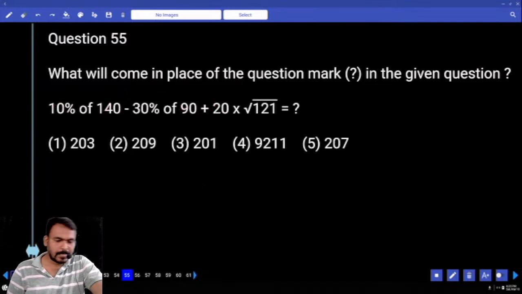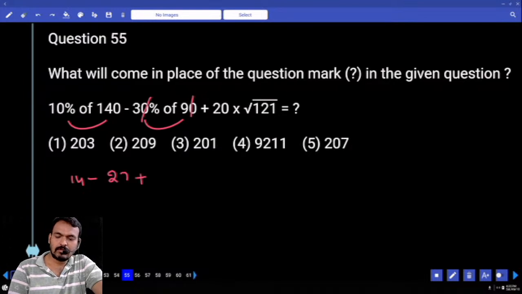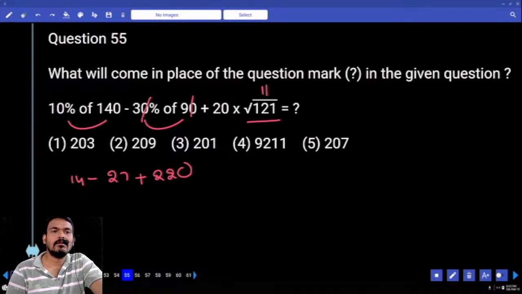Next 55. What is the 10% of 140? 14. 30% of 90 means 2 zeros are cancelled. 3 nines are 27 plus square root of 121, 11. 20 into 11, 220 or 220. 14 plus 220, 234 minus 27, 207.